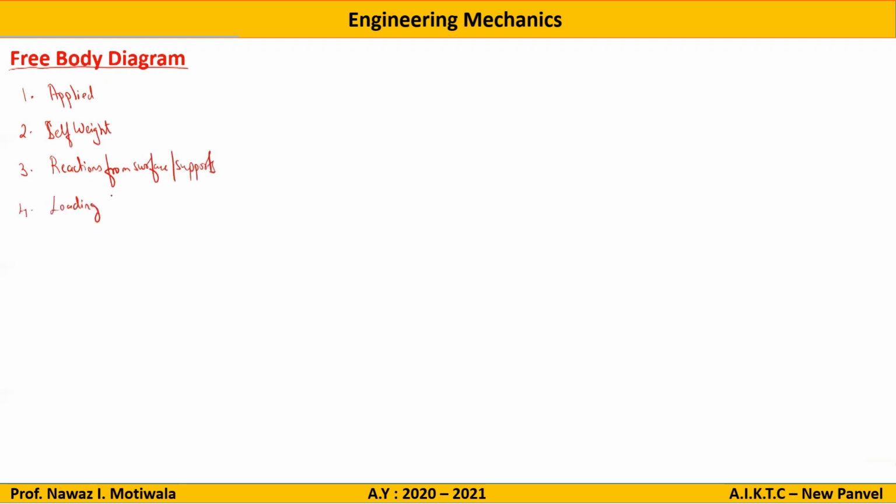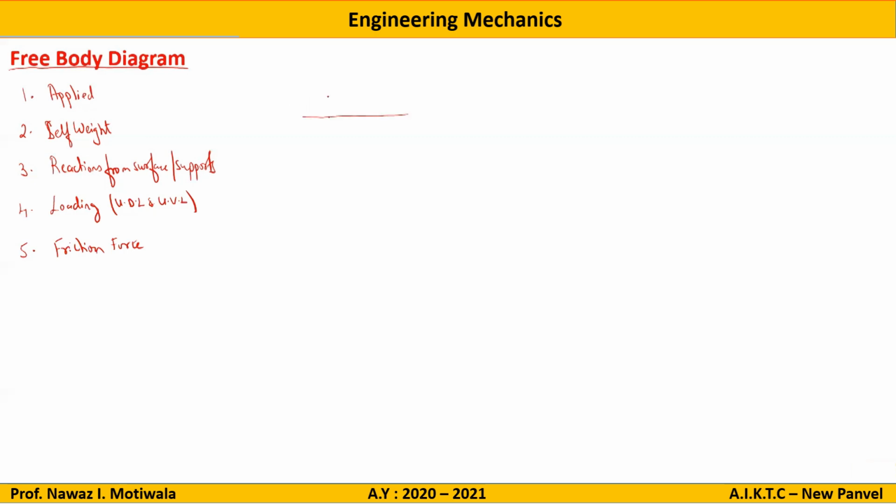Then we check for loadings. If it is a UDL or a UVL or a trapezoidal load, that has to be converted into a point load. And finally, we see the friction force. So all these things should come under a free body diagram. So let us see some examples of a free body diagram.